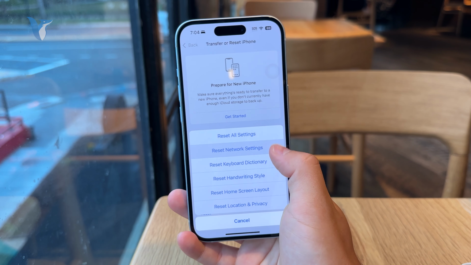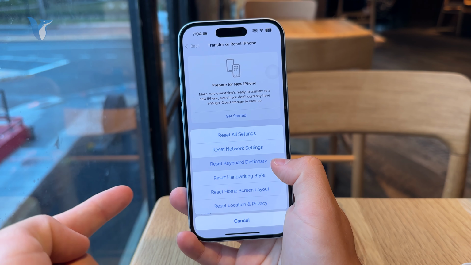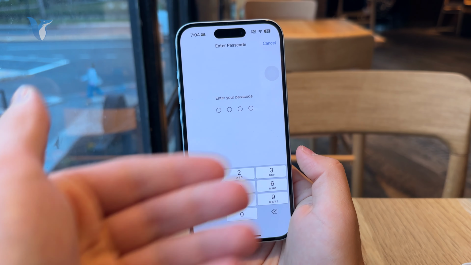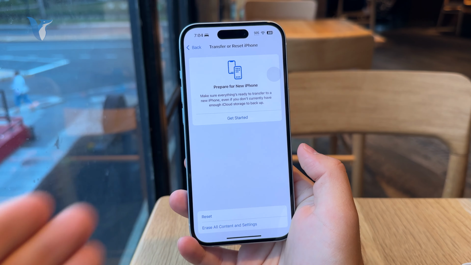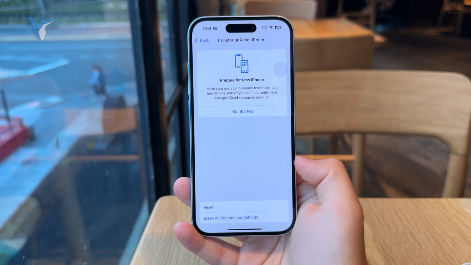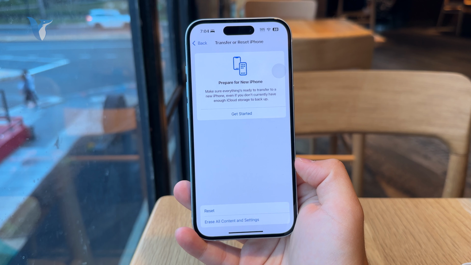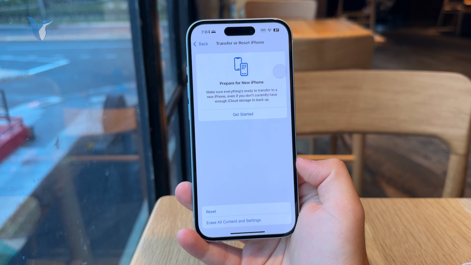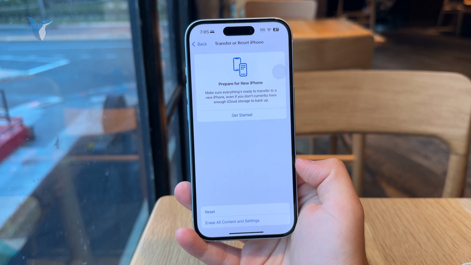But especially the keyboard dictionary, it's kind of important because you may have some words stored in there, like common phrases that you've been using or some keyboard shortcuts, perhaps you don't even know what that is. Sometimes it's a good idea to reset the keyboard dictionary to end up with a brand new and fresh keyboard. So you can just type everything from the beginning, right? Let's put it that way.